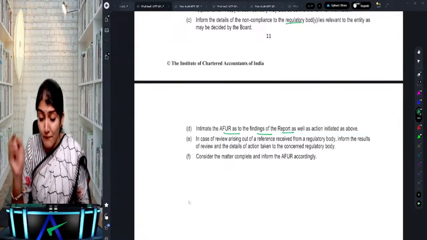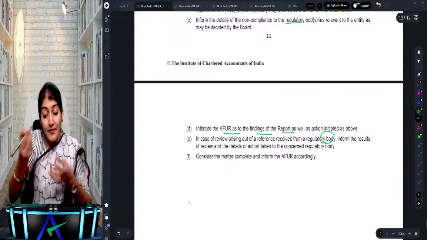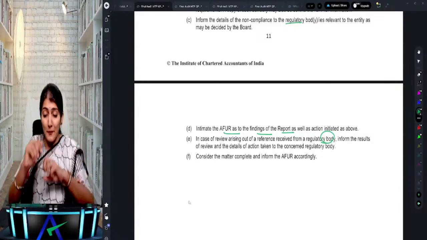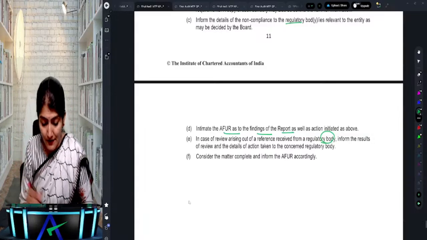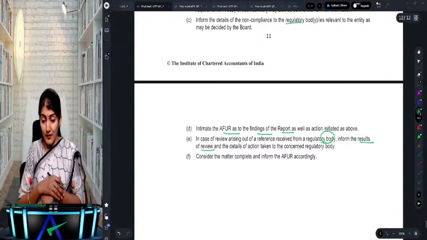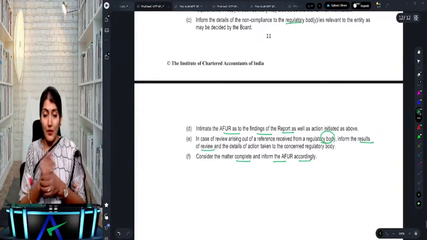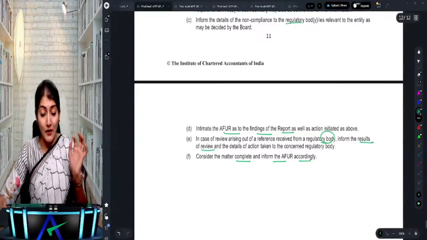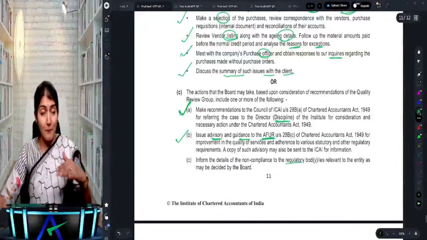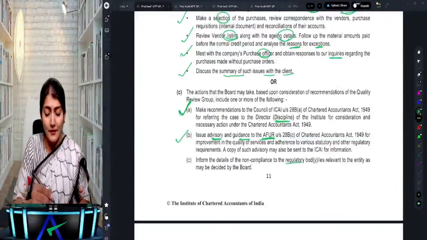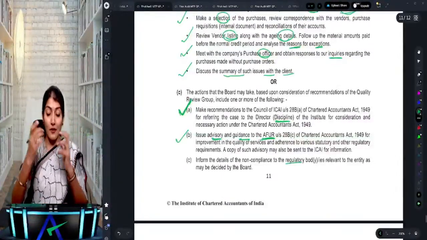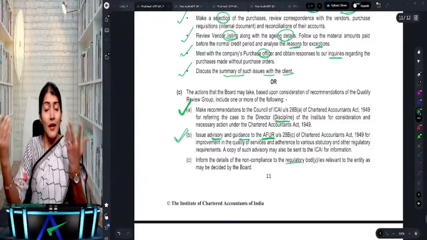And if reference is made by any regulatory body, and that is why the quality review is being done, then again you need to report the results to the regulatory body, consider the matter complete and inform the AFUR accordingly. Right? So what actions can be taken by the quality review board if there are any non-compliances identified? One, they need to make recommendations to the council, or they can issue an advisory to the AFUR.